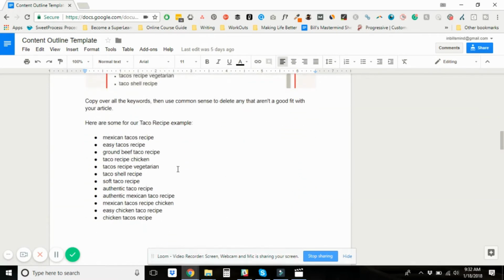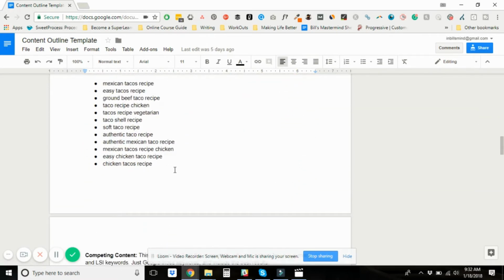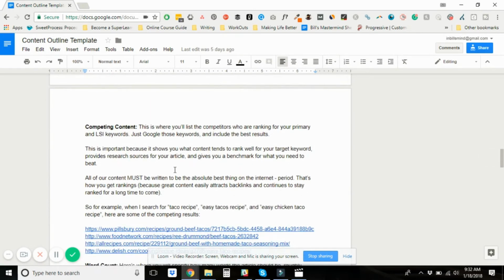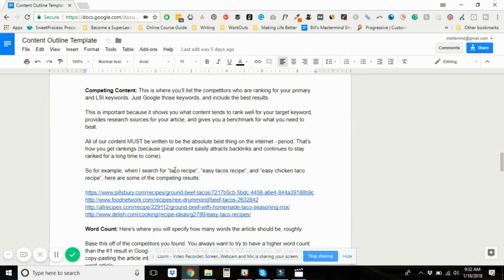Once you have your primary keyword, your title ideas, and your LSI keywords, then you move on to your competing content. Literally, I just go to Google, I type in my primary keyword and maybe some LSI keywords if I don't get enough from the primary keyword.